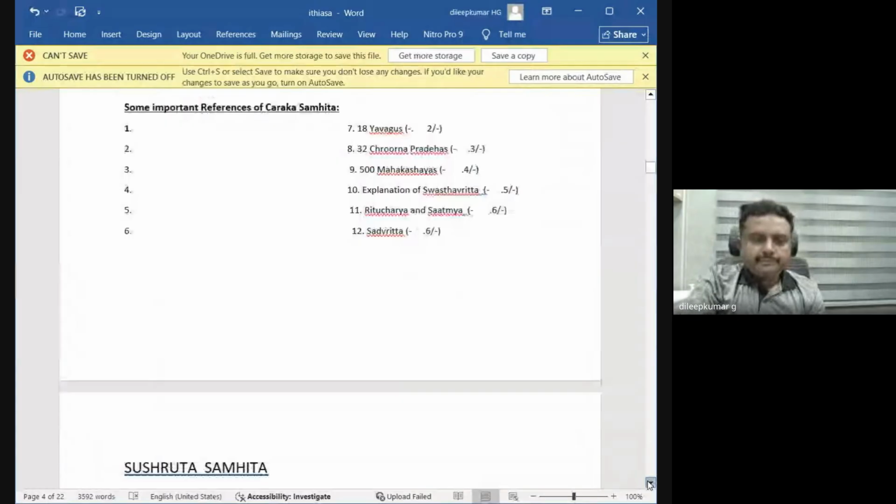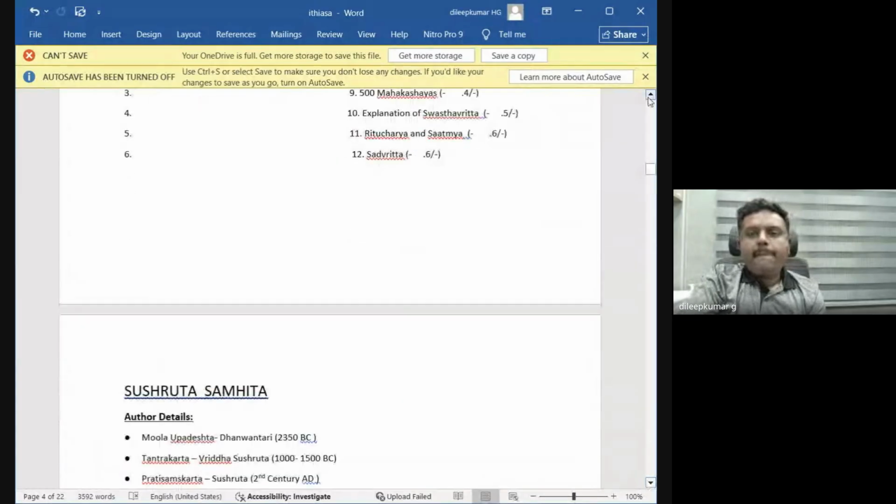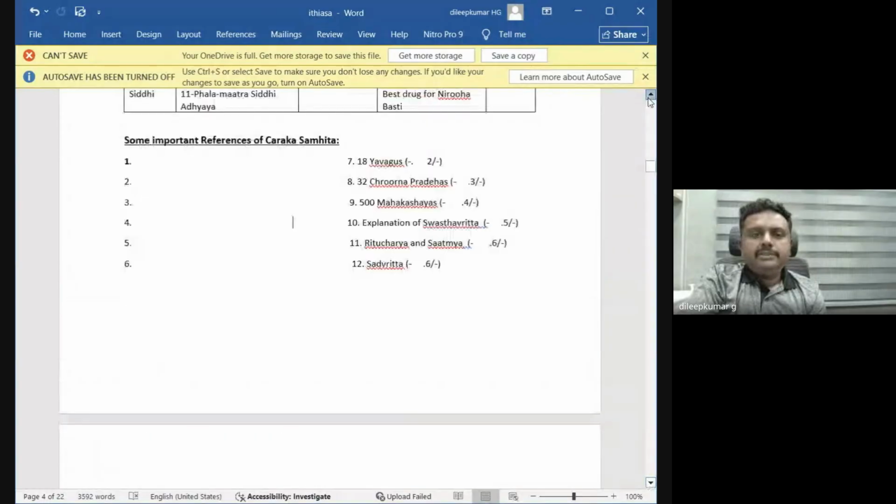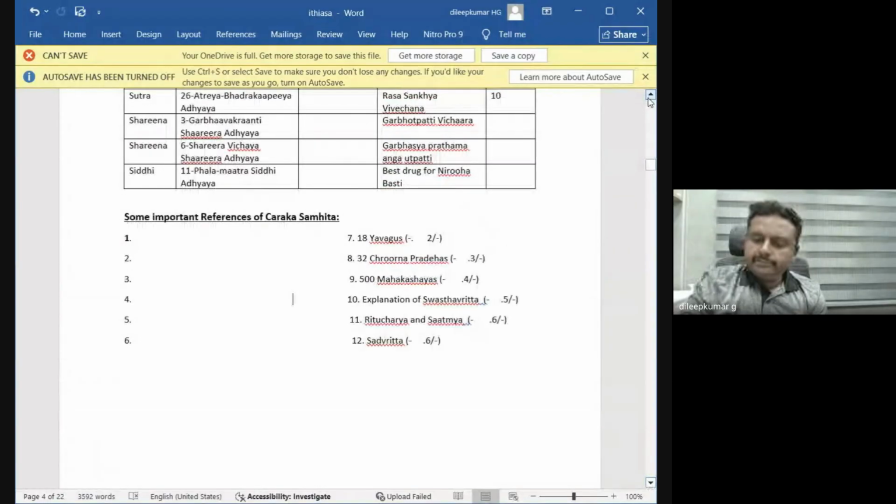We'll go into detail about the salient features of Charaka Samhita now. So, what do you understand by the word Charaka? You know the word meaning of Charaka. You can open your mouth and say the word meaning of Charaka.